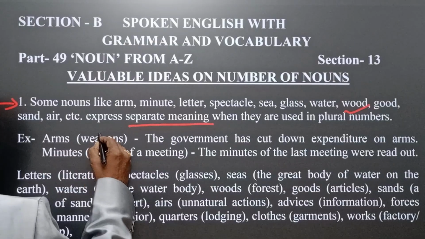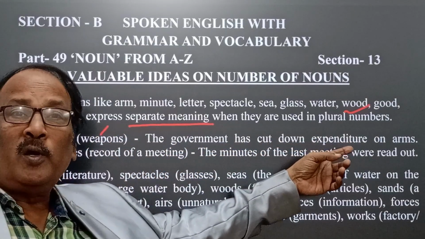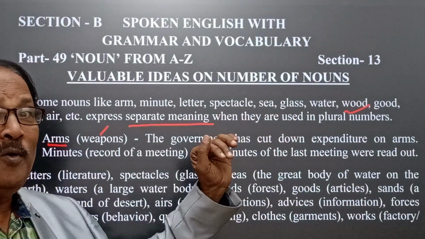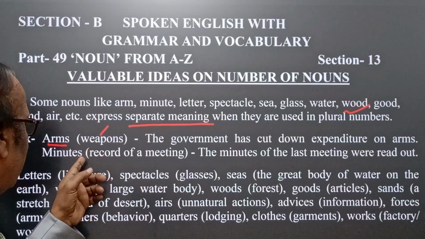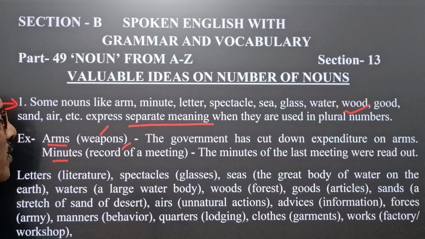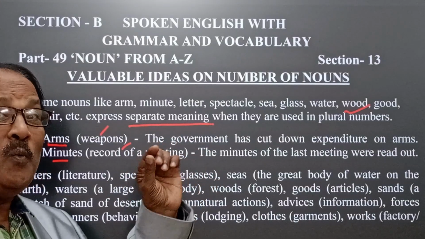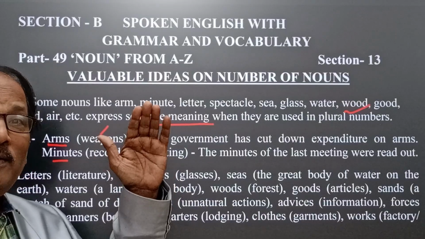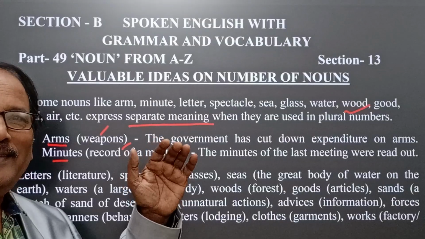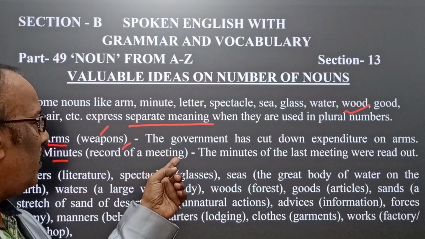Here arms means weapons. The government has cut down expenditure on arms. Similarly, minutes means a record of a meeting. Whenever we record all the discussions according to the agenda of the meeting, that is what we call minutes.